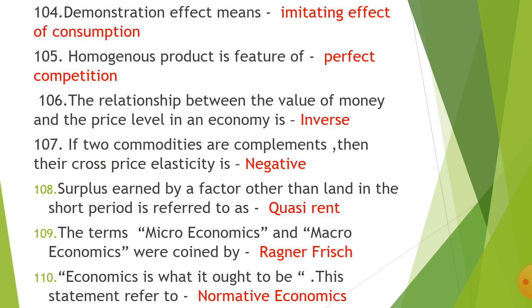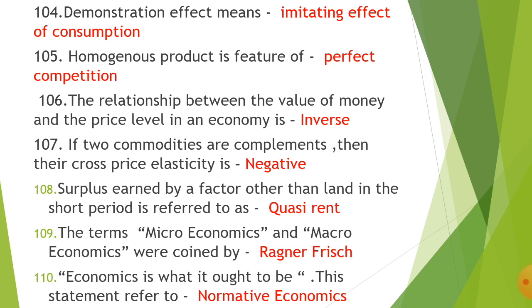According to Schumpeter, entrepreneurs are entitled to enjoy the profit of their innovative activities. Next, demonstration effect means imitating of consumption. Next question, homogeneous product is a feature of perfect competition. The relationship between the value of money and the price level in an economy is, listen once again, inverse. Always it's inverse. Next, 107, if two commodities are complements, then their cross price elasticity is negative.